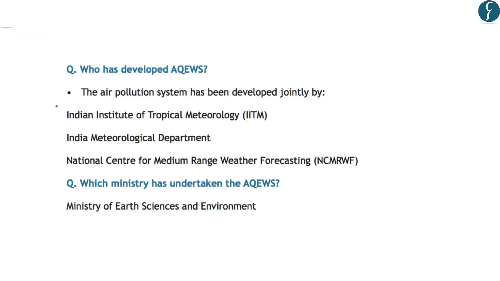Now, this aspect is very important for us from preliminary examination point of view, that who has developed the air quality early warning system. Now, this system has been jointly developed by the Indian Institute of Tropical Meteorology, Indian Meteorological Department, and National Center for Medium Range Weather Forecasting. So, these three institutions are involved in the development of the air quality early warning system. And you should know that the ministry under which this system will work is the Ministry of Earth Sciences and Environment. So all these points are important for us from preliminary examination point of view. With this, let us move on to the next article.